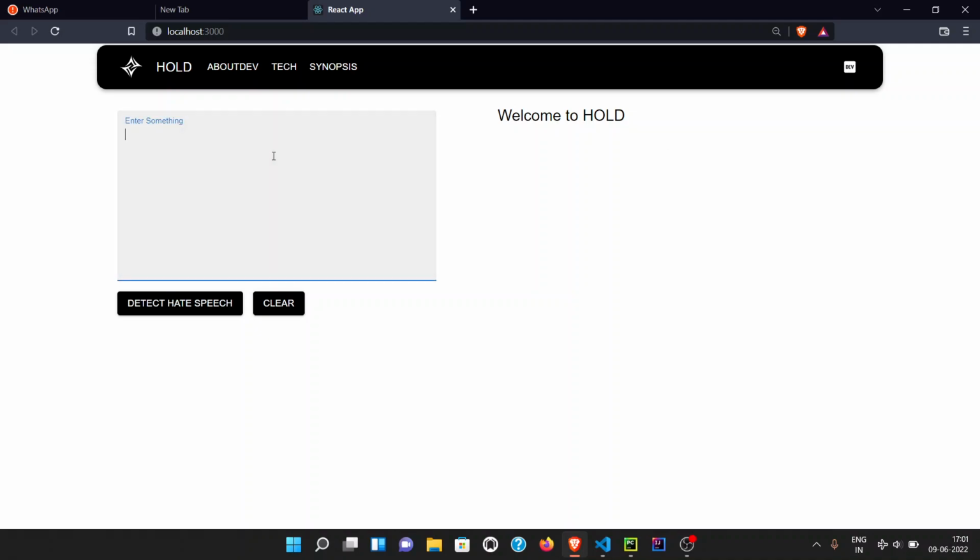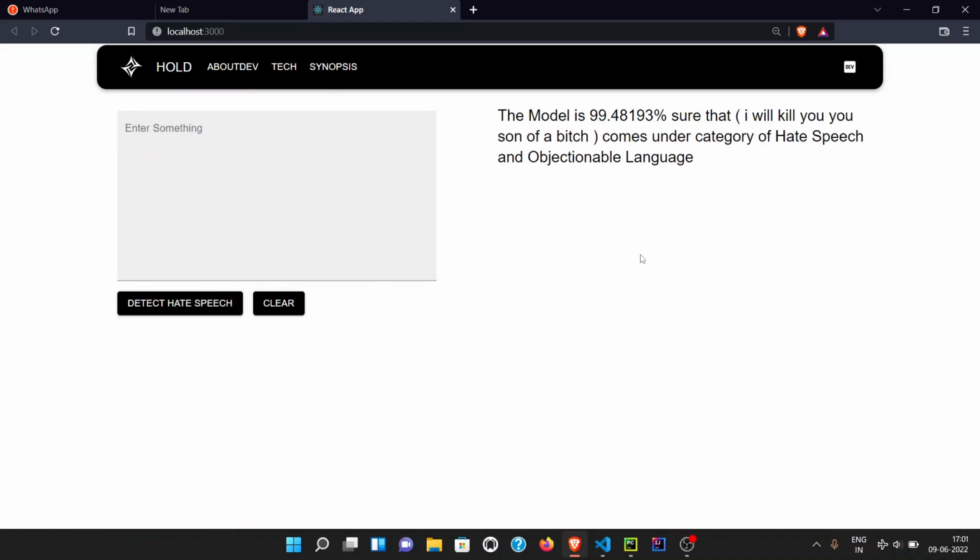Let's just start with one input. So without focusing much on the input, we will focus on the output. So the model is 99.48% sure that our input falls under the category of hate speech and objectionable language. Now, one of the main reasons why I have mentioned probabilities over here rather than mentioning if it is hate speech or not is that